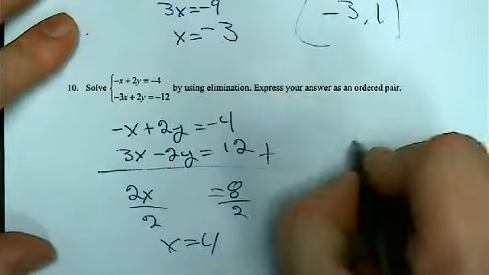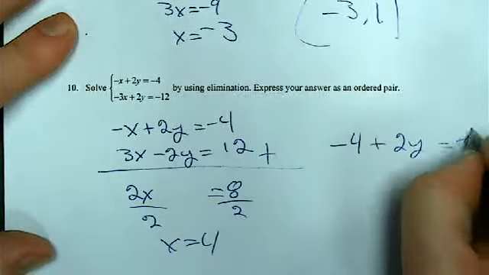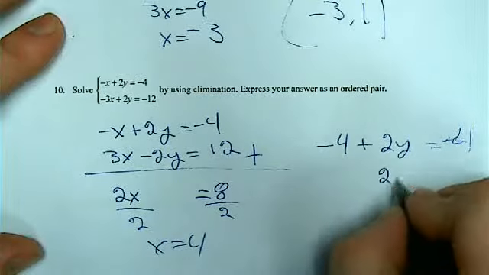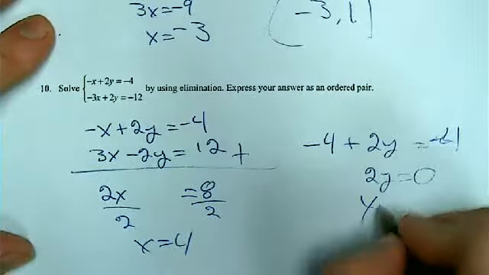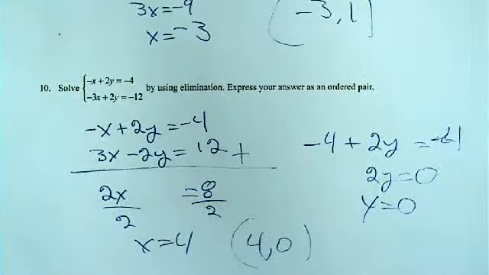Plug her back in. Negative 4 plus 2y is negative 4. Add 4 to both sides. 2y is therefore equal to 0. And therefore y is also 0. 4 comma 0 would be my final answer.